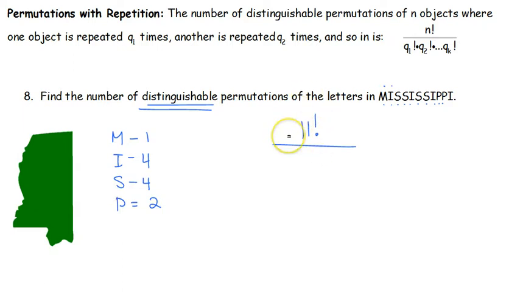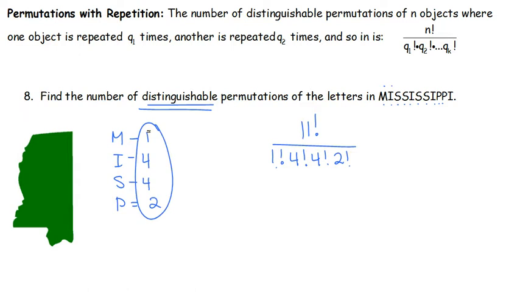Total of 11 letters on top. We've got M only happening once, I happening 4 times, S happening 4 times, and P happening 2 times. So we divide that by 1 factorial, 4 factorial, 4 factorial, 2 factorial, considering how many times each letter is occurring.